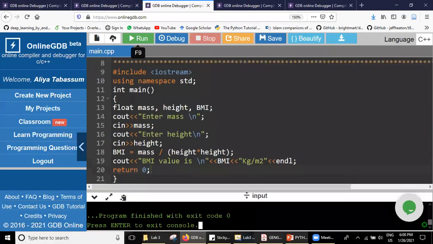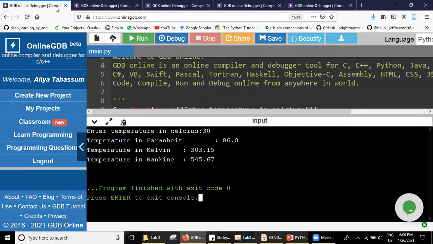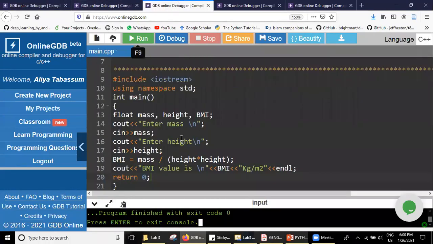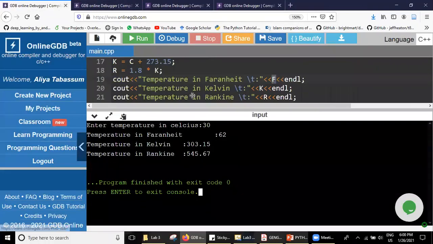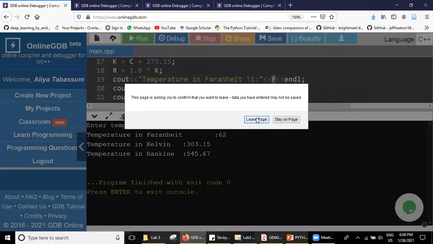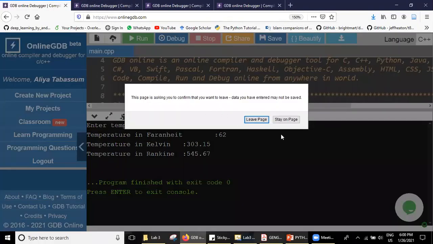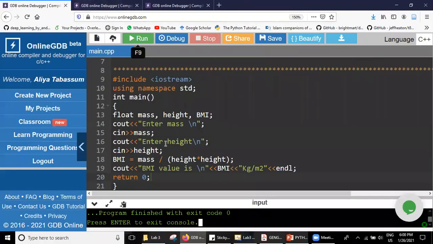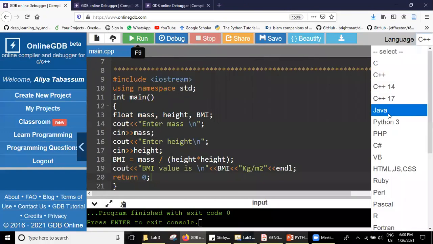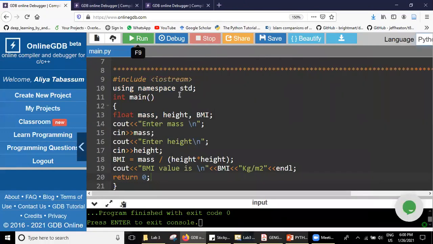Shall we write the same program in Python? We can edit it here itself. I'll leave this page, and we'll just customize the same program. What we do in Python: first I change the language to Python here.